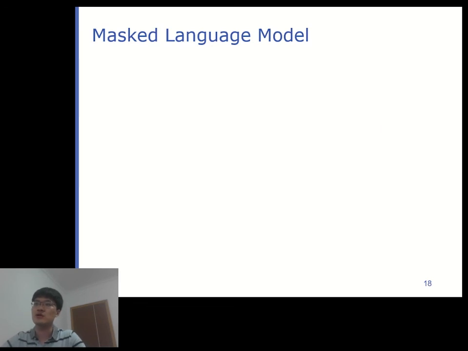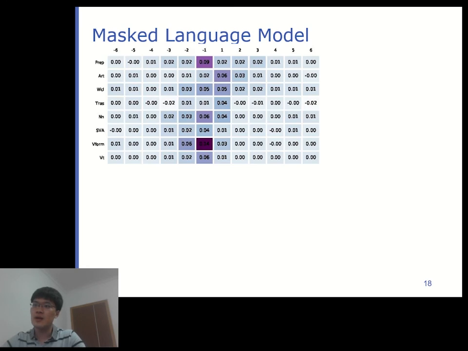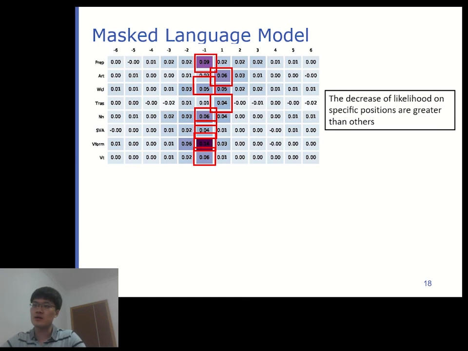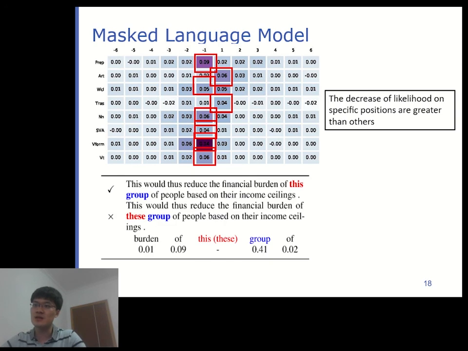And for the masked language model probing task for BERT, we use BERT to predict some context words when grammatical errors are present, and measure the likelihood decrease of the proper prediction. In the top left heat map, we can see that, in general, specific positions get a greater decrease in likelihood. And our further case study on some error types shows that the differences between positions might be related to the dependencies between words. A clear example is this sentence on the page. When we change the determiner "this", the head word in the determiner dependency gets the largest likelihood decrease.